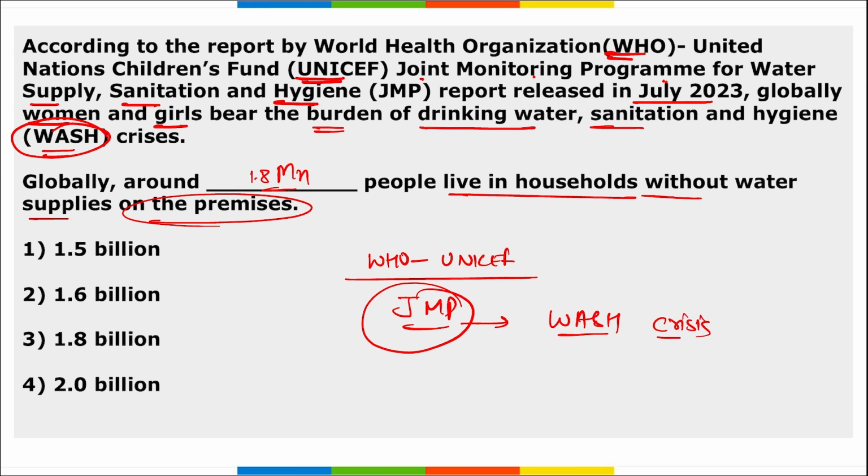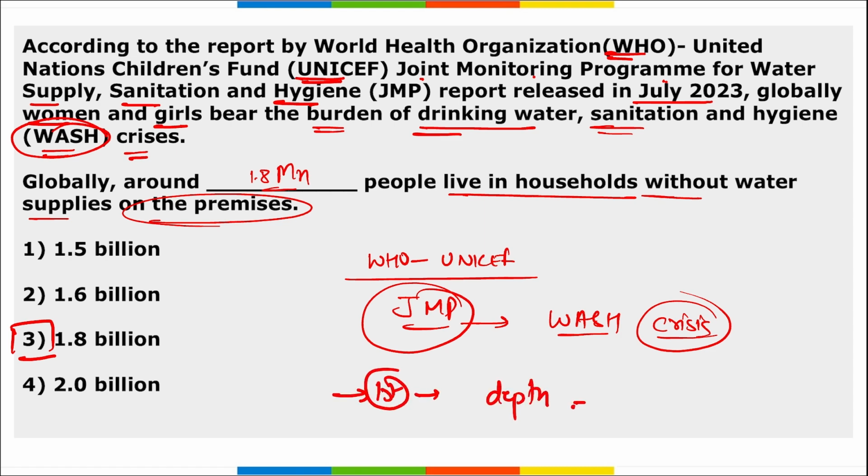WASH crisis, that is your drinking water, sanitation, hygiene crisis, correct? And the correct option here becomes option C, 1.8 billion. Women and girls spend more than 10 times as much time fetching water for households as compared to men, and girls are nearly twice as likely as boys to bear the responsibility. And remember, this is the first in-depth analysis of gender inequalities in WASH in households.